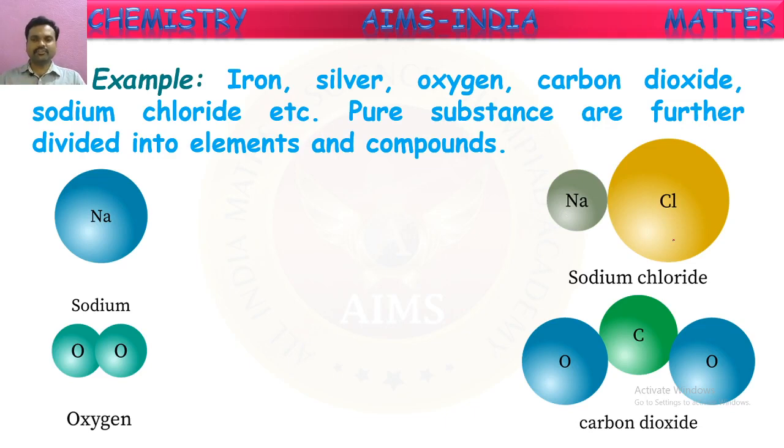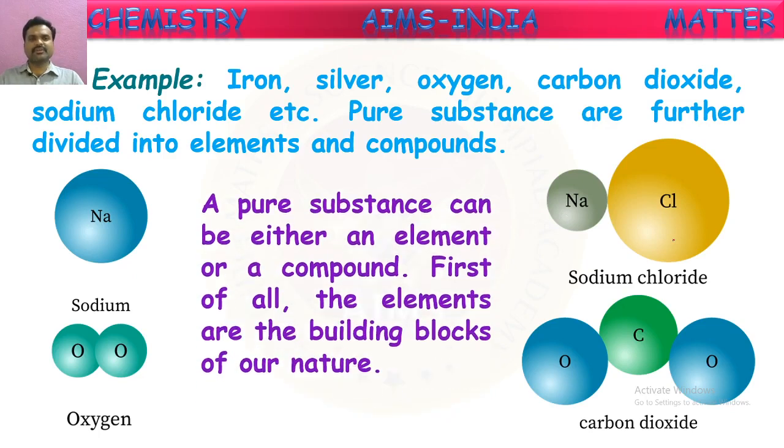Pure substances are further divided into elements and compounds. Sodium and oxygen come under the elemental classification, while sodium chloride and carbon dioxide come under compounds. A pure substance can be either an element or a compound. First of all, elements are the building blocks of matter. Whatever the matter is, it is made up of these elements, whether in pure form, compound form or mixture form. Anyhow, elements are the building blocks of every matter.